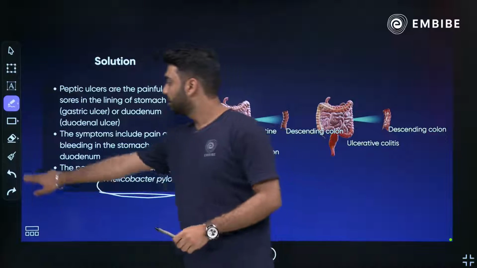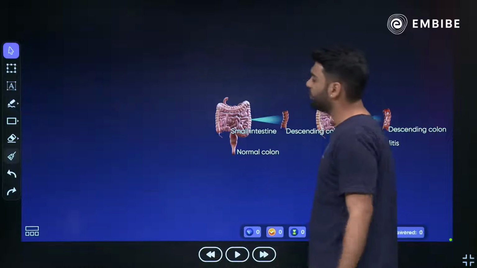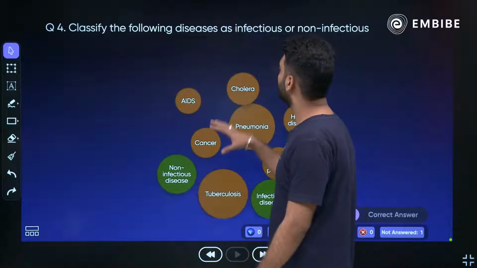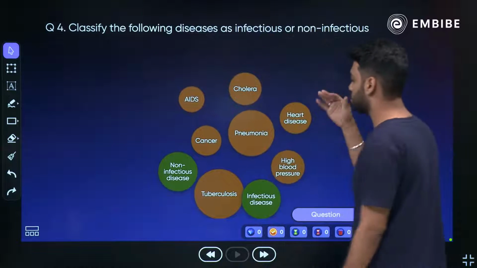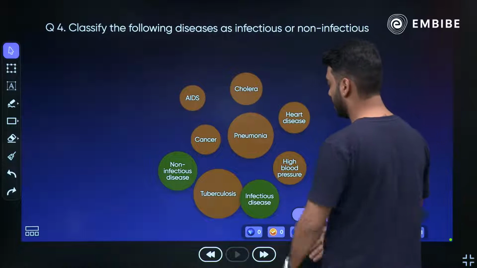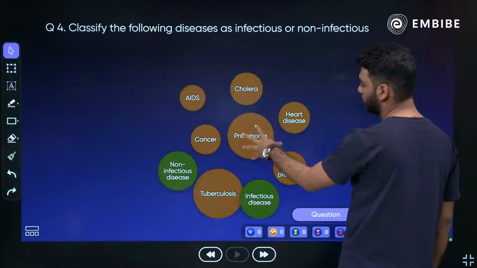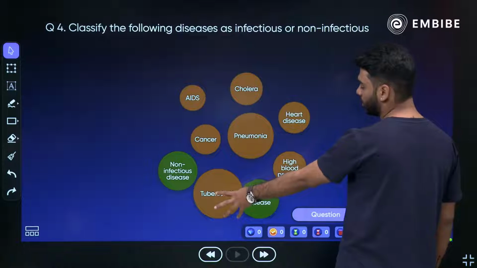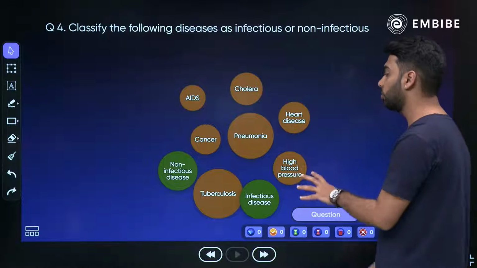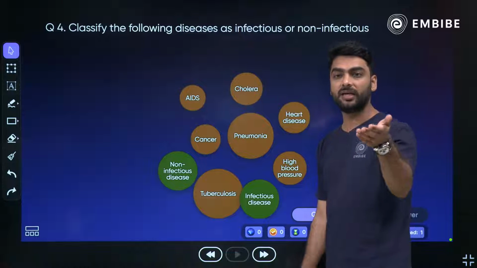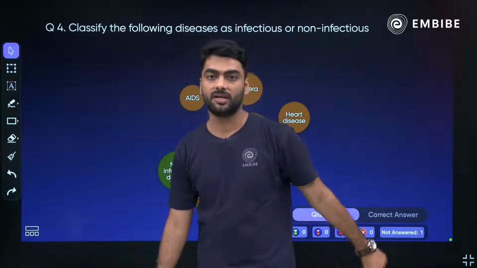Okay? Then, moving on, classify the following diseases as infectious or non-infectious. Now here I have got AIDS, cholera, cancer, pneumonia, heart disease, tuberculosis and high blood pressure. Out of these, Neha, you tell me which is infectious.